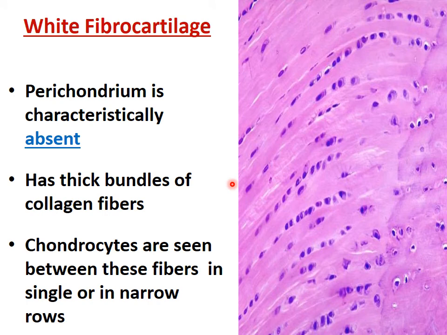Fibrocartilage. Perichondrium is absent in fibrocartilage. The fibrocartilage is also known as white fibrocartilage because it consists of thick bundles of collagen fibers. The histological structure of this fibrocartilage resembles dense regular connective tissue. You can confuse it with a section of a tendon. However, you can identify it because the chondrocytes are seen in between these collagen bundles. These are the chondrocytes. These are seen in between these fibers singly or in narrow rows. And these are the thick bundles of collagen fibers.